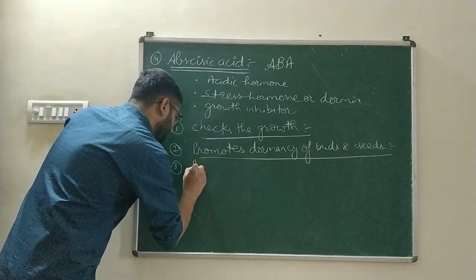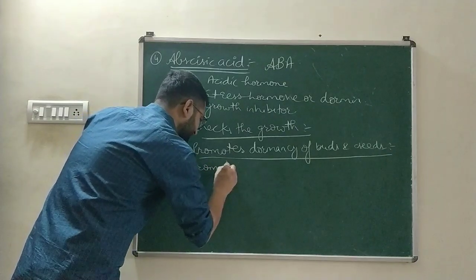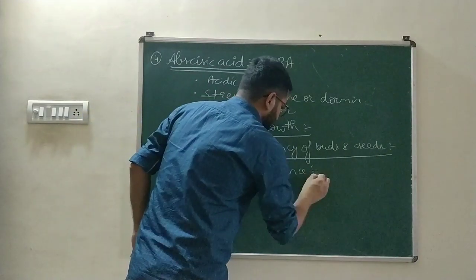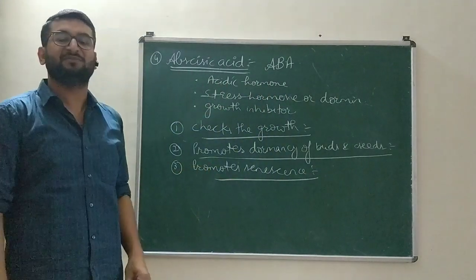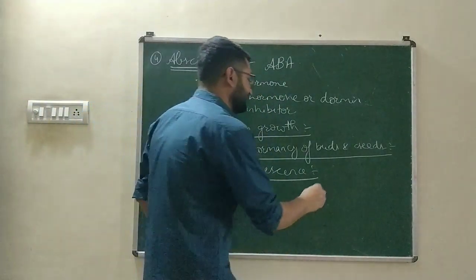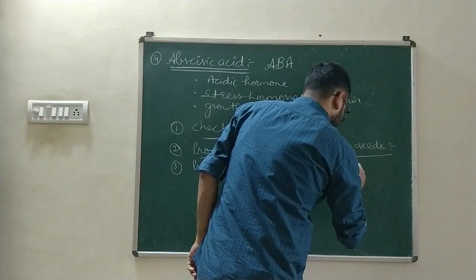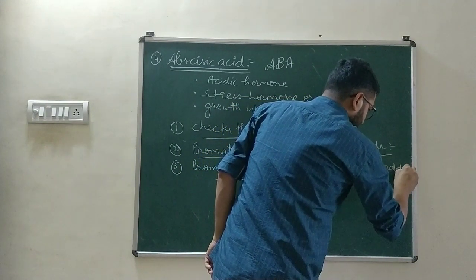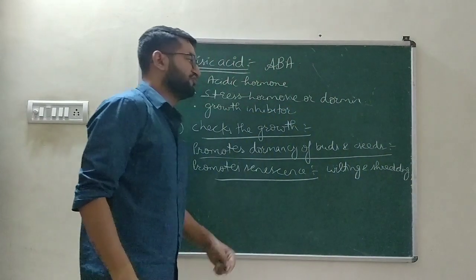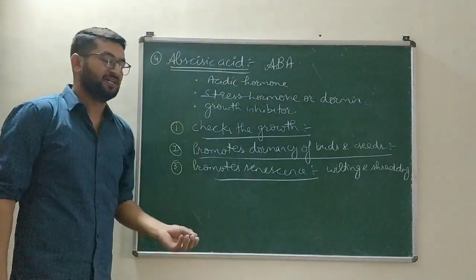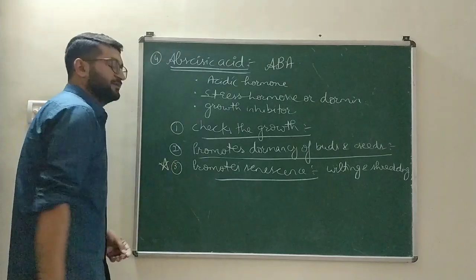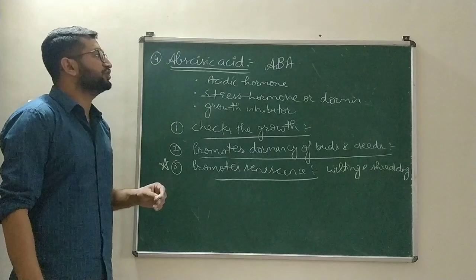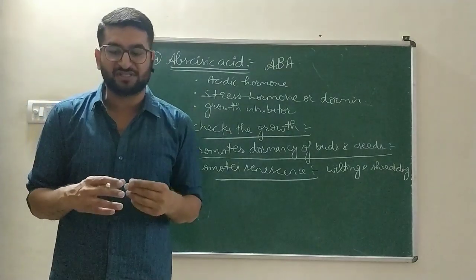It keeps the seed and bud in the dormant state, in the inactive state for a longer period of time. Next, it promotes senescence. Senescence means budhapa, ageing. It promotes the senescence, that means the wilting and shedding of leaves. The leaves will dry and then ultimately shed off. It's a very important function for your board exam. So these are the basic functions which are performed by abscisic acid.